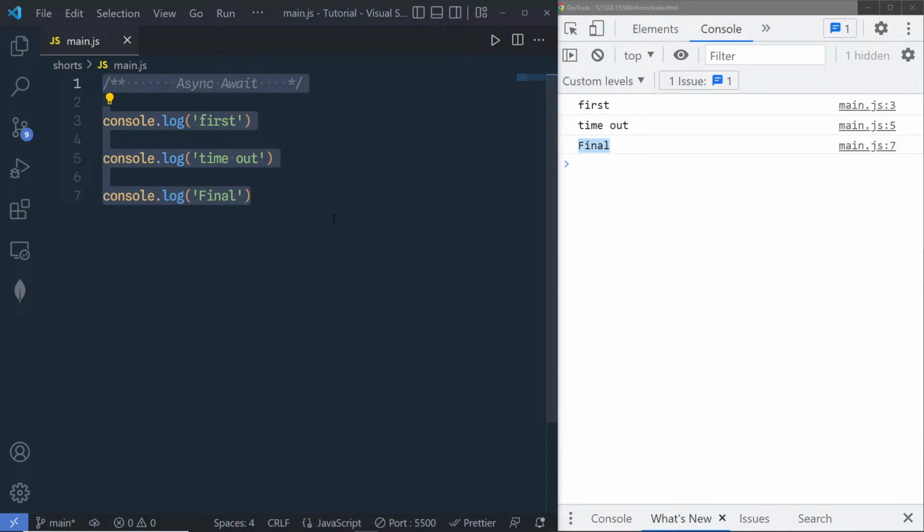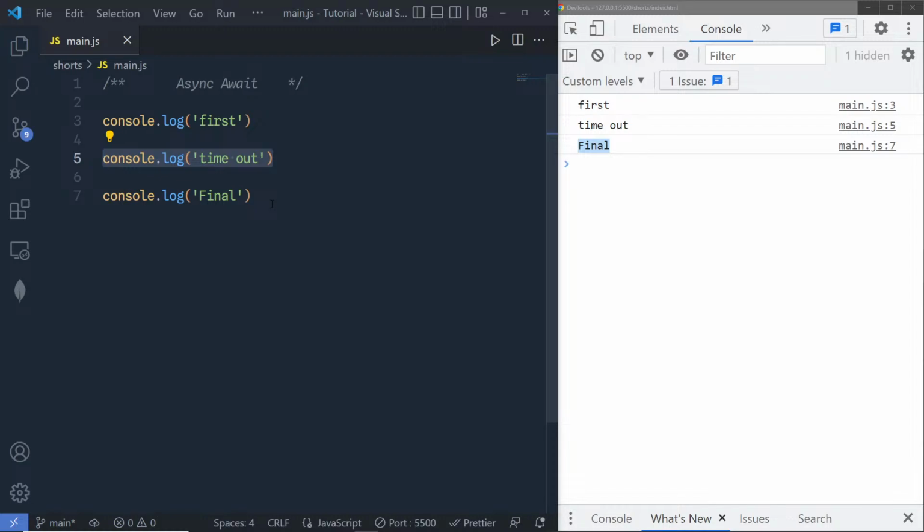This will add a problem when one of the statements takes time to execute. To simulate this, we can use setTimeout. So let's suppose this console.log takes time to execute. In that case, we get a problem in the code. So let's suppose that we simulate the problem.